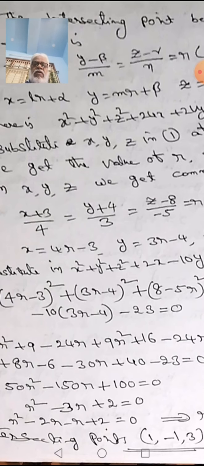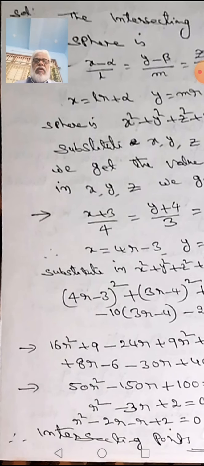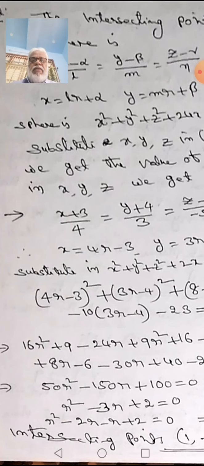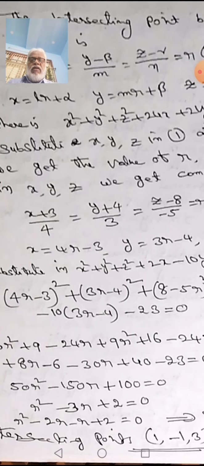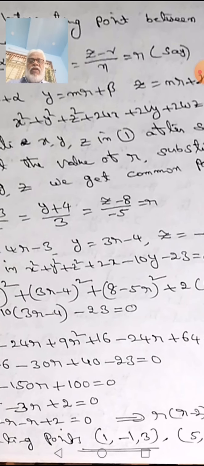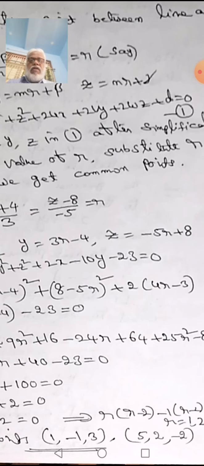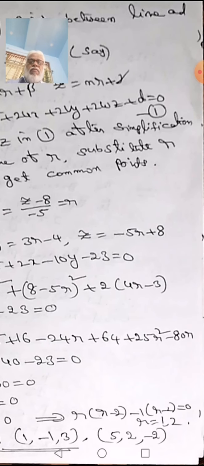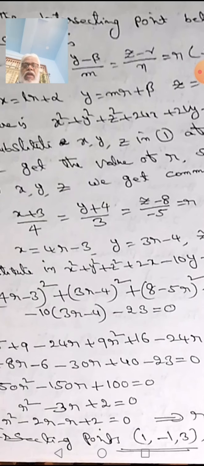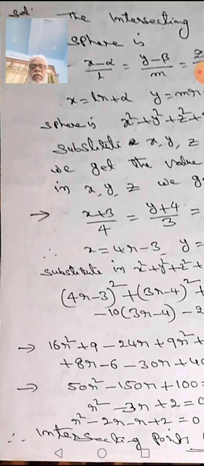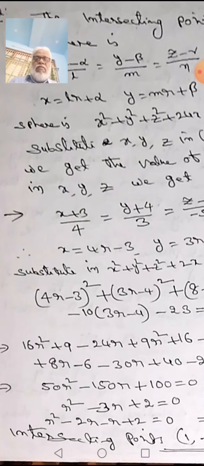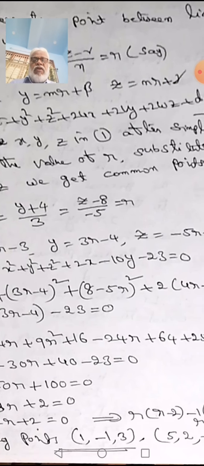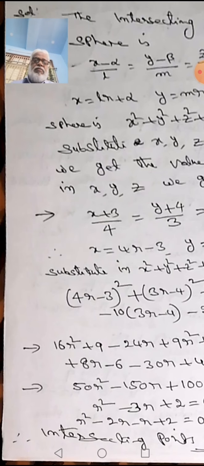4r minus 3 whole square, and substituting this, we get the equation 16r square plus 9 minus 24r plus 9r square plus 16 minus 24r plus 64 plus 25r square minus 80r, like that, plus 8r minus 6 minus 30r plus 40 minus 23 is equal to 0.